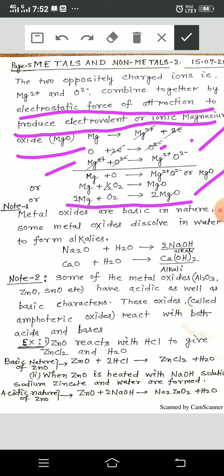Now, note number 1: metal oxides are basic in nature. Some metal oxides dissolve in water to form alkalis. Note number 2: some of the metal oxides, such as aluminum oxide, zinc oxide, lead oxide, tin oxide etc., have acidic as well as basic characters.